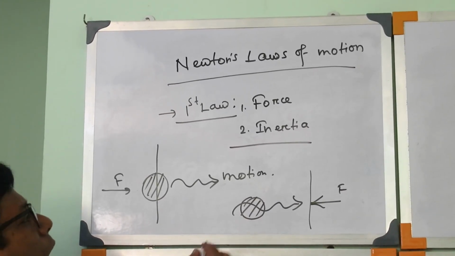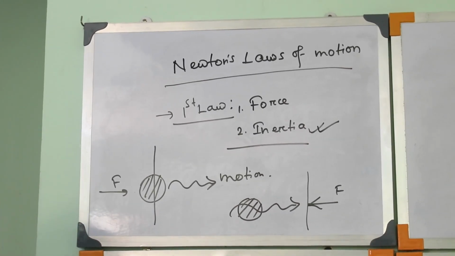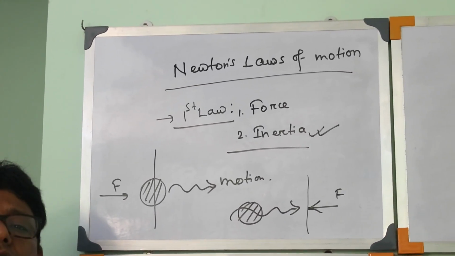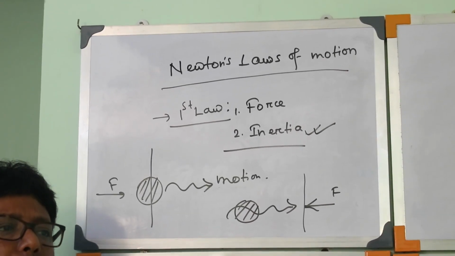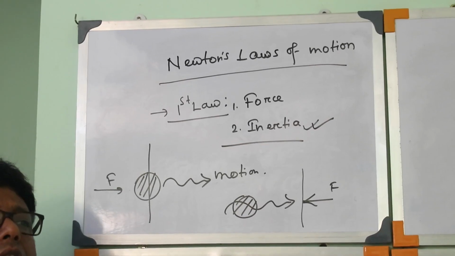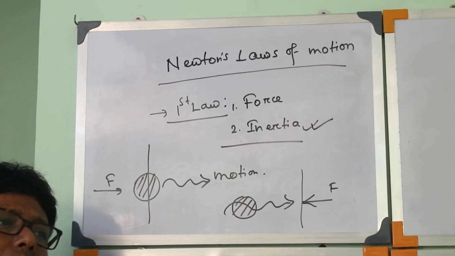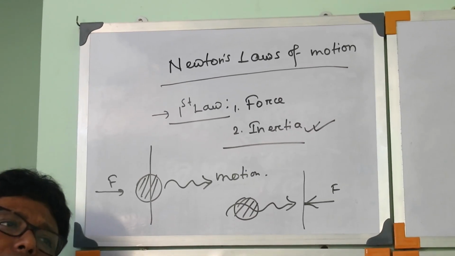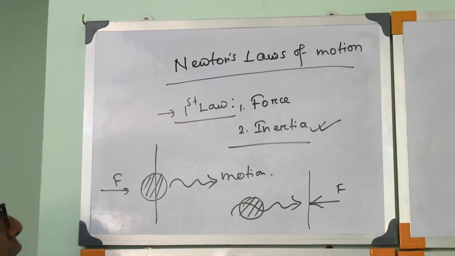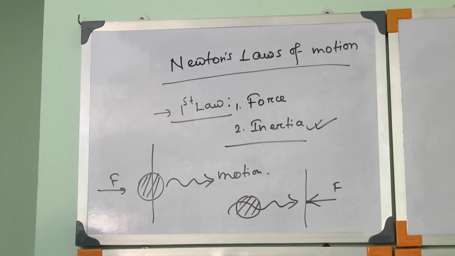And from the first law we get also the concept of inertia. Inertia of motion or inertia of rest. That means the body tries to keep a particular state. Whether it is in rest position, it tries to maintain its position, that means rest, or in motion, it tries to keep its position, motion.